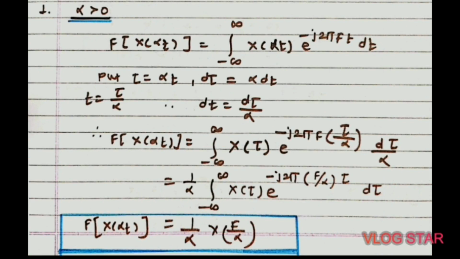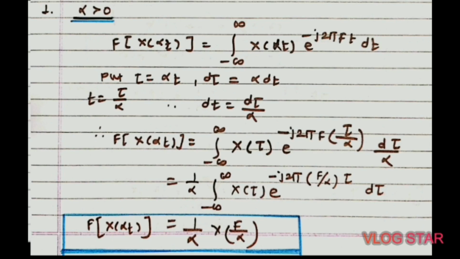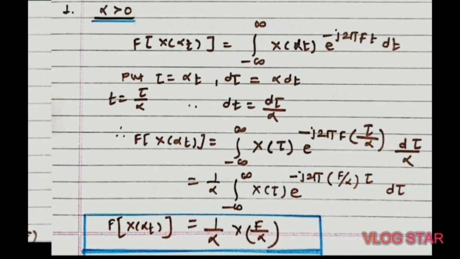so let us see the proof of the scaling property when alpha is positive, that is alpha is greater than 0. Alpha being a constant can be positive or negative, that is alpha is greater than 0 or less than 0. So in the first condition, consider alpha is positive.